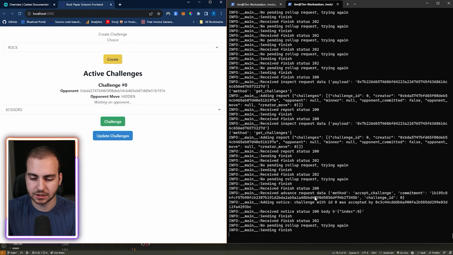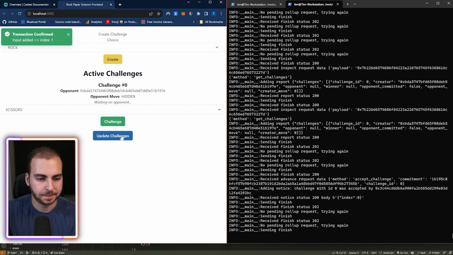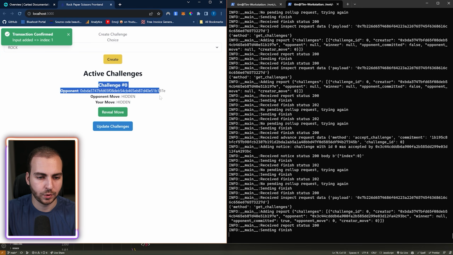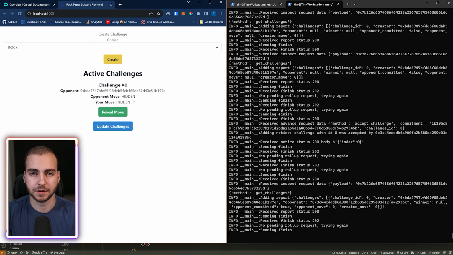So you can see that as I do this stuff, we're getting some feedback here in the console or in our backend. So just keep that in mind. Now, if I update the challenge, we have an active challenge and both players have moved. Now that both players have moved, what we can do is reveal our move, and as soon as both players reveal their move, then we will have a winner for the challenge.